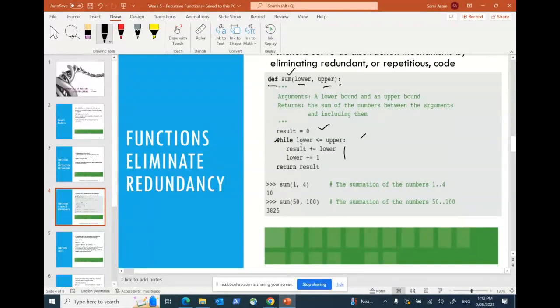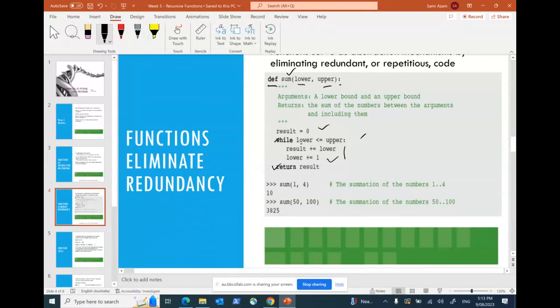And once the lower exceeds the upper value, then the condition will be false and the while loop breaks. Yes or no? Good. So what they're doing is result equals result plus lower, right? They're adding up the lower with the result value, and incrementing the value of lower by 1. Once the whole loop finishes, the function returns result. You know that a function can return some value, which is a result. It may not return anything as well.